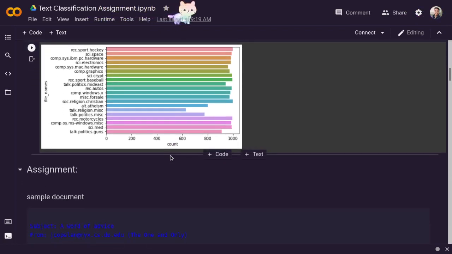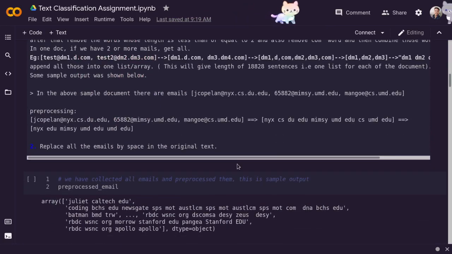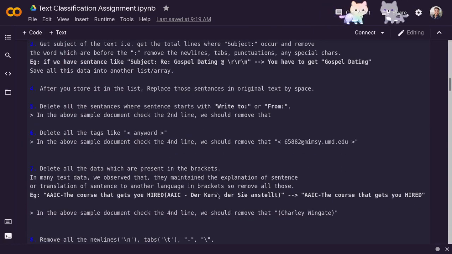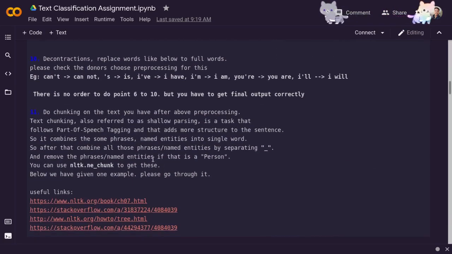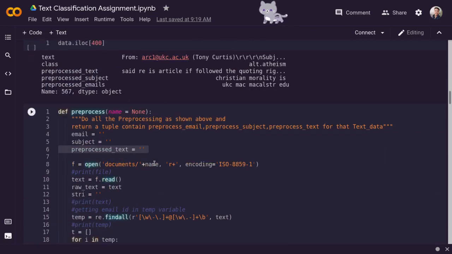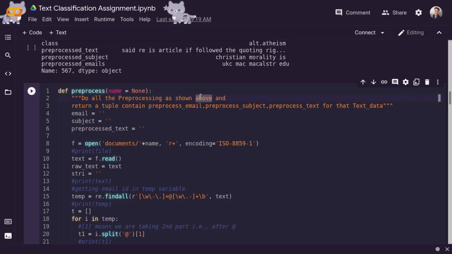Now we should start our actual project. In this video we will look into the pre-processing part. As we can see, these are the things that I have to implement in my project. We have done all the pre-processing part in this function itself, and this function will return these three variables.